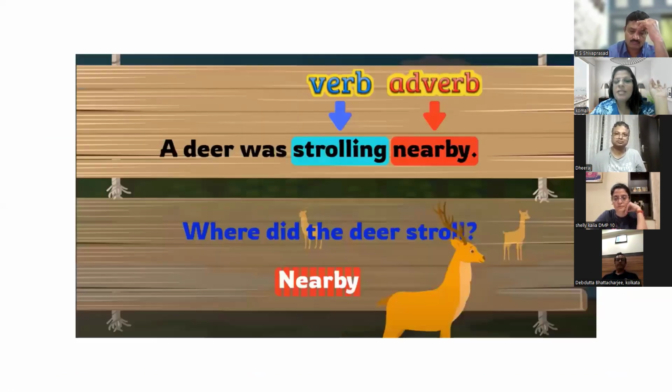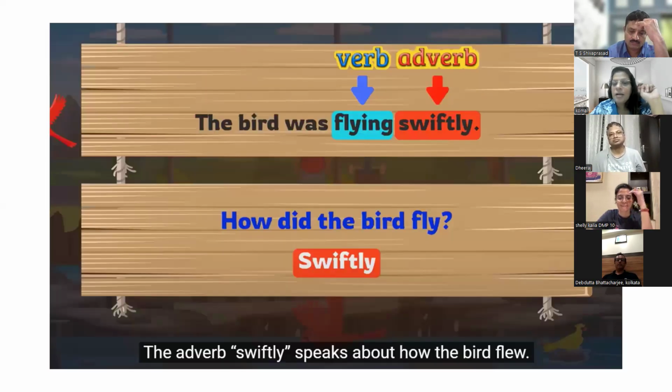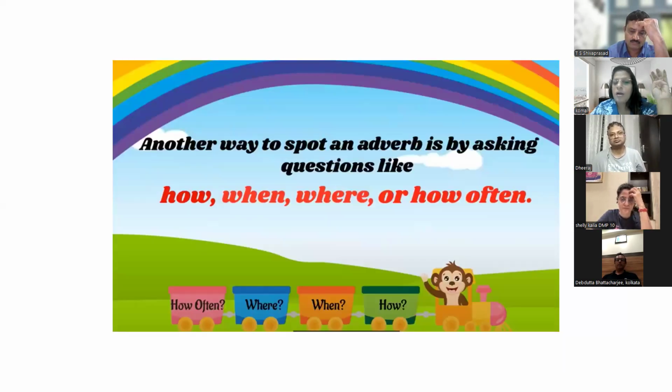A deer was strolling nearby. Strolling is a verb. Where was it strolling? You will get the answer: nearby. How, when, where, how often.